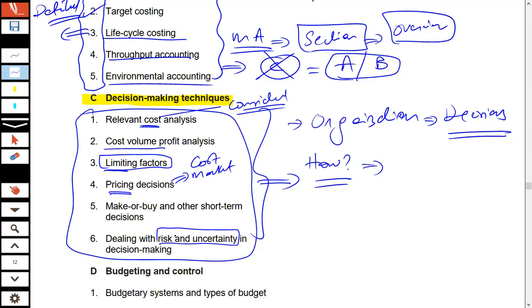how decision making would be done in the day-to-day life of an entity, in the day-to-day operations of an entity. That is something that we would be covering.